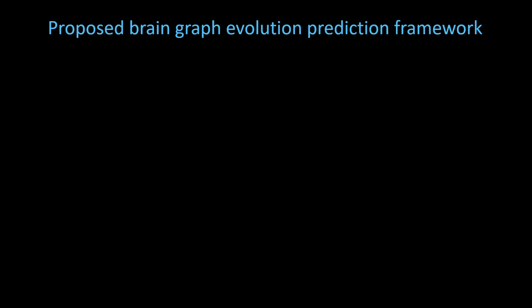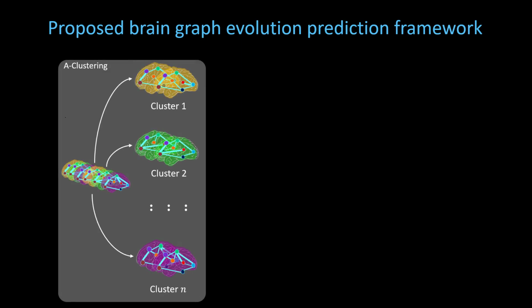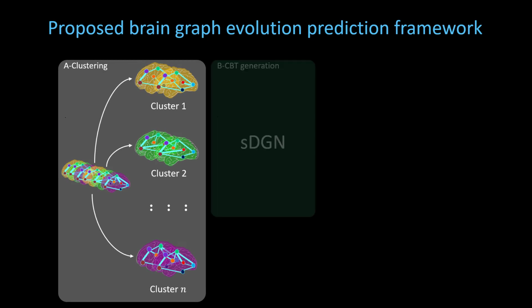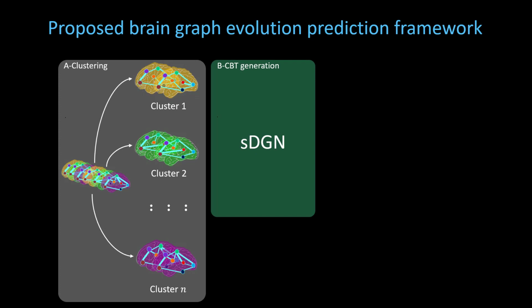With FLATNET, we propose a simple yet powerful method to accurately and efficiently predict brain graph evolution trajectory over time. First, we cluster our training data into n clusters to disentangle data heterogeneity. Next, for each cluster, we obtain a cluster-specific CBT by using an adapted version of dGN called sdGN. Namely, sdGN uses single-view brain graphs in contrast to dGN.